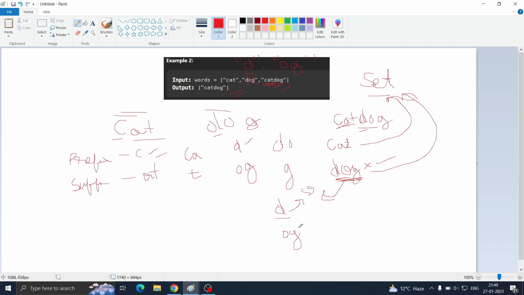Yes, D is in the set and OG it is also in the set. So then it will return true. So ultimately our answer will become cat dog. So that is what you have to do.